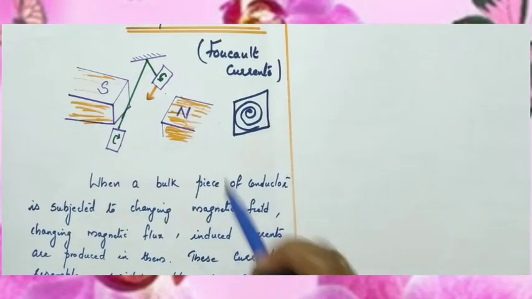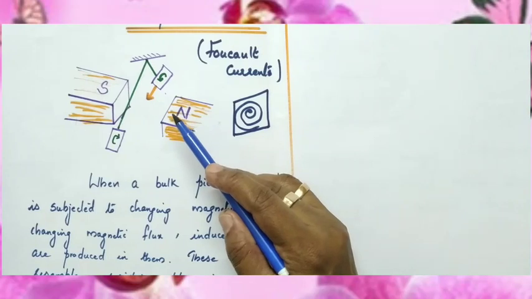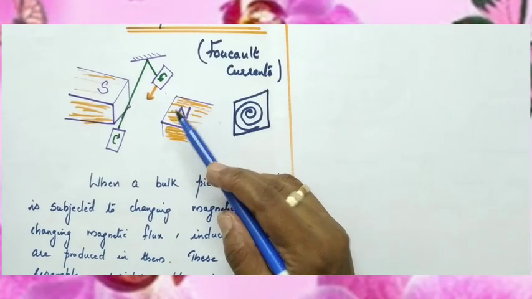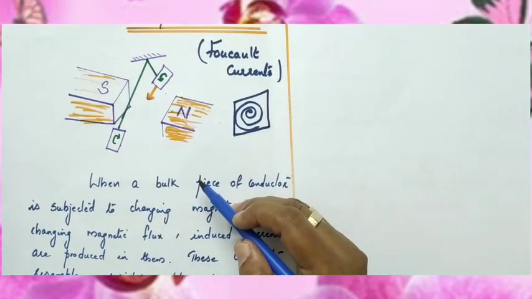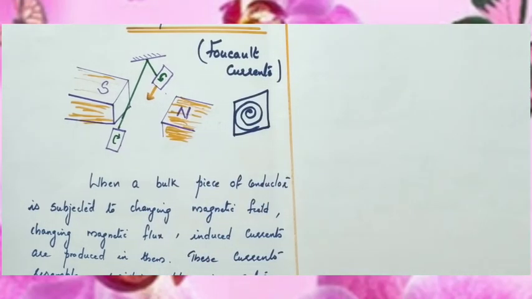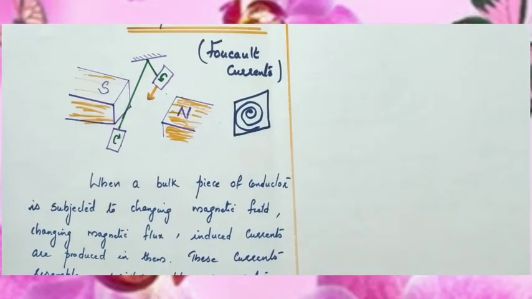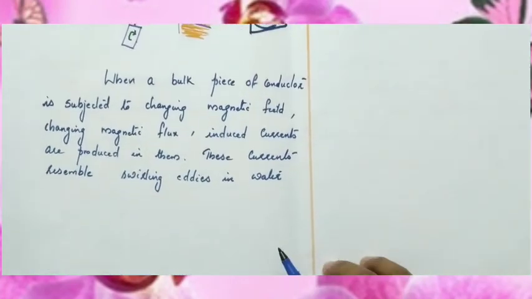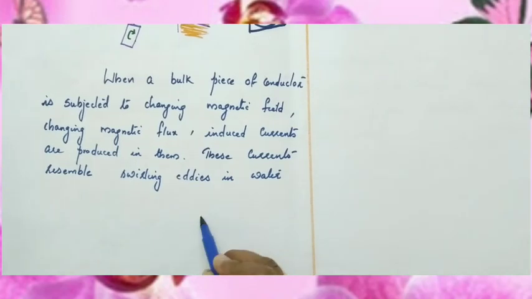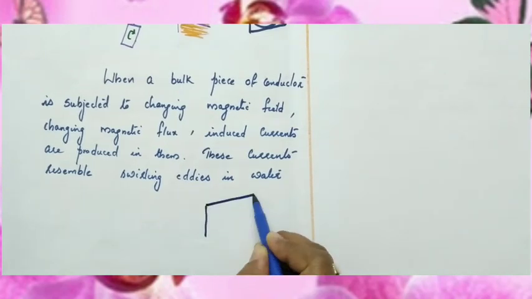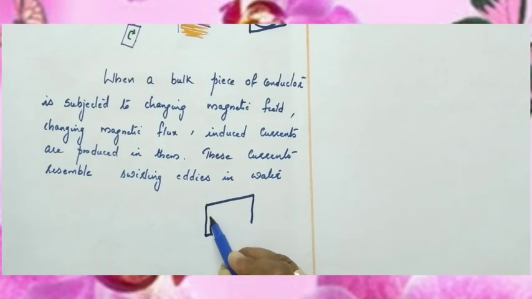So, how will you reduce eddy current? Eddy current actually produces a heating effect, and because of the heating effect, the damping occurs. How will you minimize this eddy current? By reducing the area in this copper plate. And how will you reduce the area? By using slotted sheets. If the copper sheets are cut like this, these are called slotted sheets.